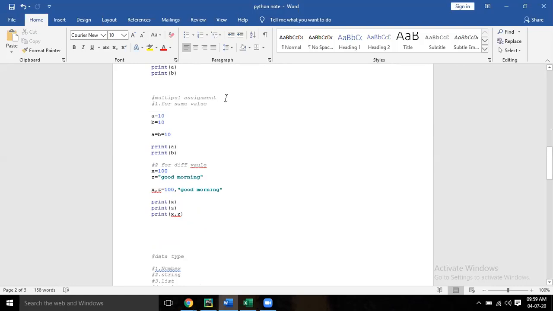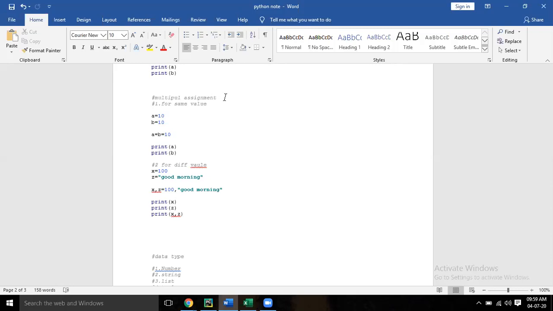Now this is multiple assignment. So how to assign multiple variables? Let's say it is a similar item, you can assign like this: a equal to b equal to 10. If it is different, you can give a comma. I can write this way or this way.